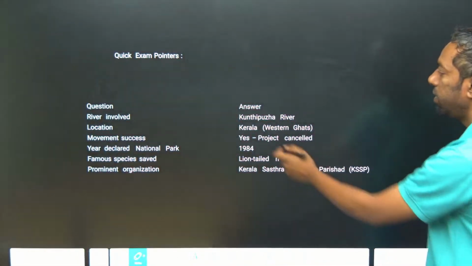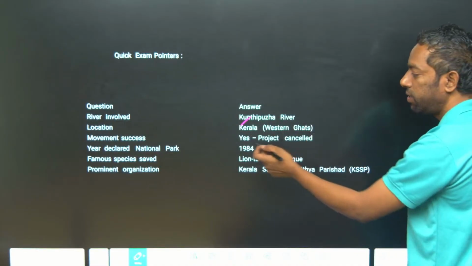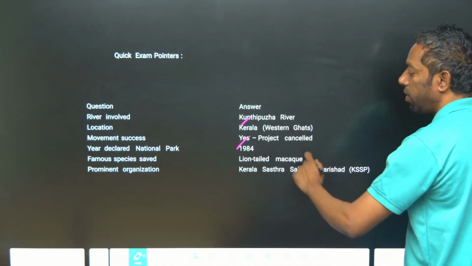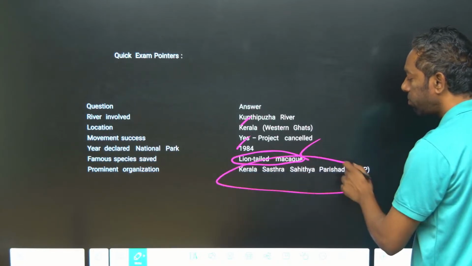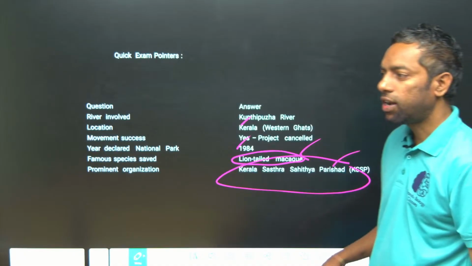It is the Kerala project of 1984, protected species lion-tailed macaque. Kerala Sastra Sahitya Parishad is the organization which did fight.